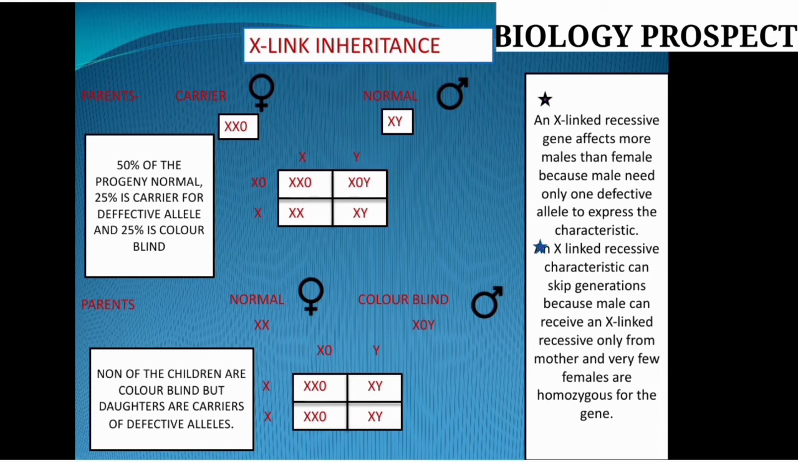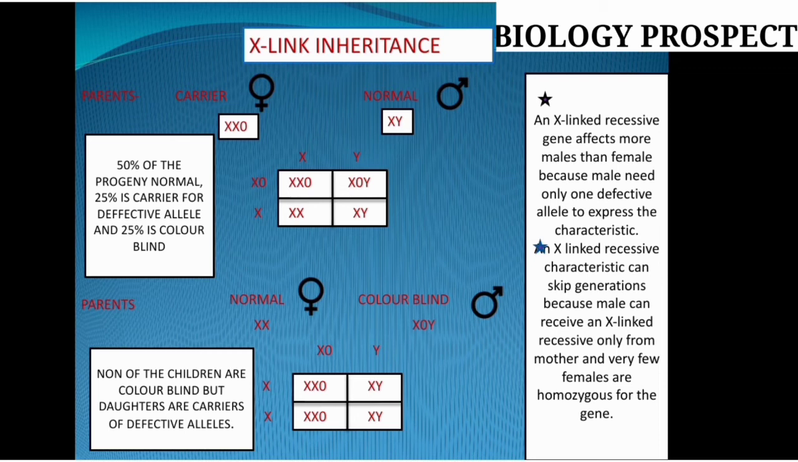In the first example, which I have written on the screen, the parents are first the female, who is a carrier. I indicate the female as XX0 over here, where the first X indicates the dominant allele and the second one, X0, is the recessive. So you have seen that the X0 is the carrier. Females are always the carrier. Only very rarely have we seen the female exposing the disease. So here the X0 indicates the carrier female.